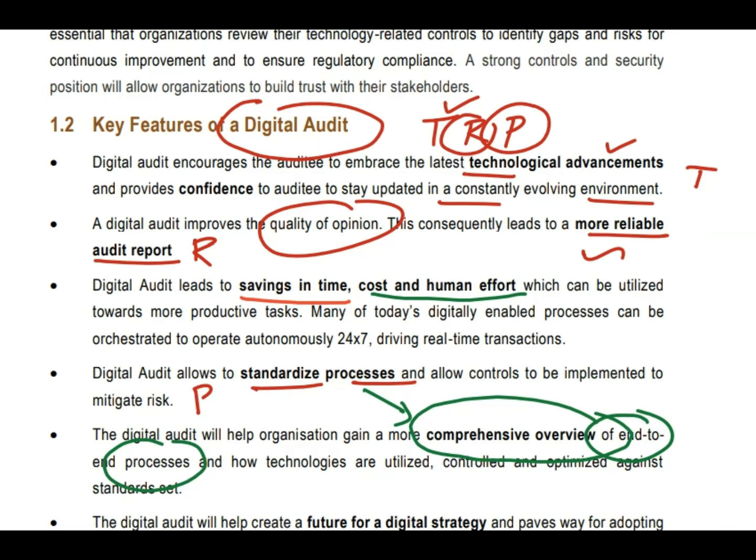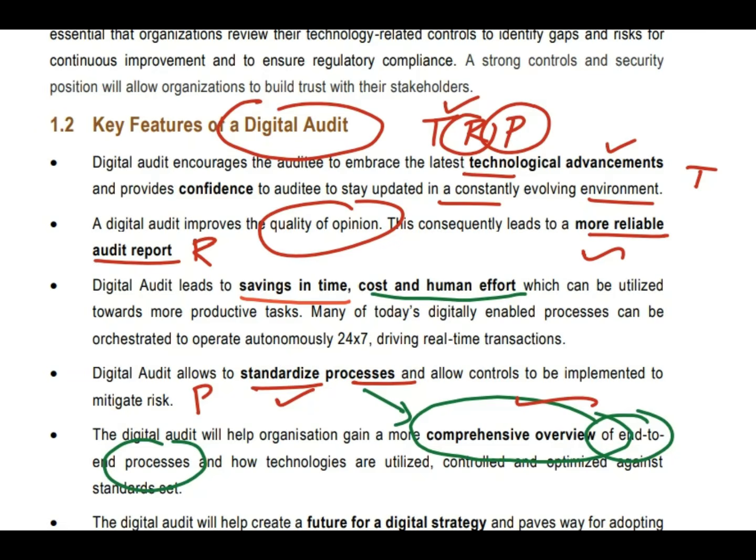There are two processes. Digital audit allows you to standardize the process, and it also gives an overview of the end-to-end process. Logs will be maintained, so you can have a comprehensive overview of the process end to end.